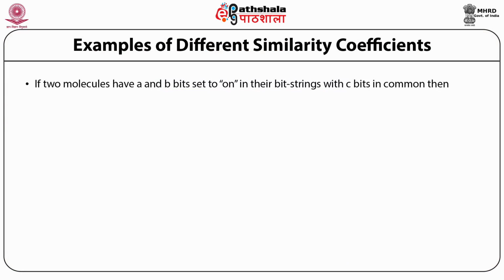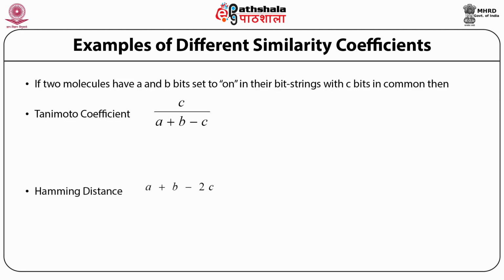In this slide, we put out to you the most popularly used and very useful three coefficients for measuring similarity. And why are these so important? Because most often we use the Tanimoto coefficient, and the Tanimoto coefficient is found to be very relevant for biological property relationships because it has an association component. Hamming distance is another one which is very simple and the calculation is very easy, as well as the cosine coefficient.